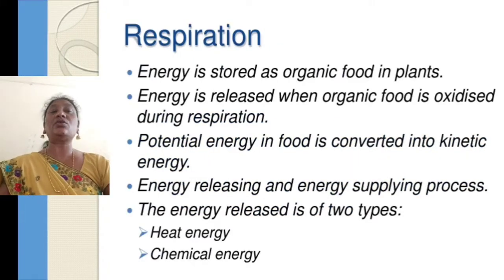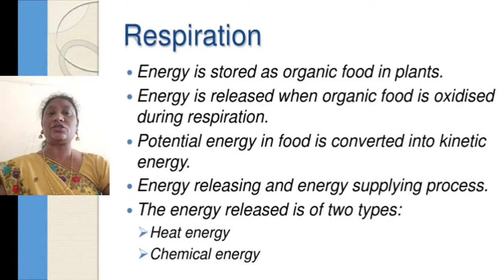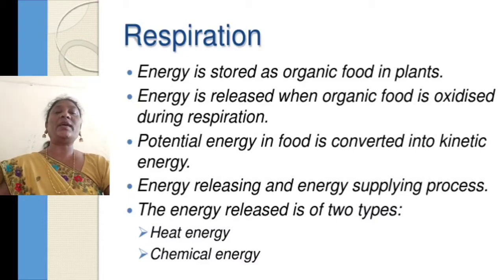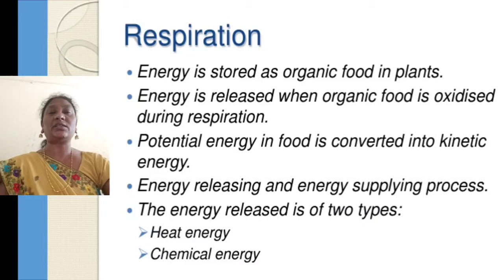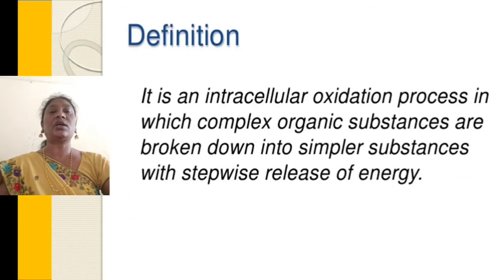Energy is stored as organic food in plants. Energy is released when organic food is oxidized during respiration, and potential energy in food is converted into kinetic energy. It is an energy releasing and energy supplying process. The energy is released in two types, heat energy and chemical energy. These are all the concepts we are going to cover.